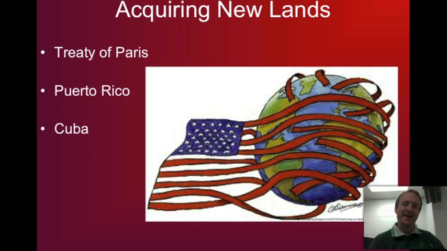And the Platt Amendment is essentially protecting United States interests. And we refuse to move our troops unless they accept the Platt Amendment. They finally do, and this basically shows that the United States, a stronger nation, has more control over Cuba, and this makes Cuba a protectorate of the United States. Okay? That's imperialism at work.